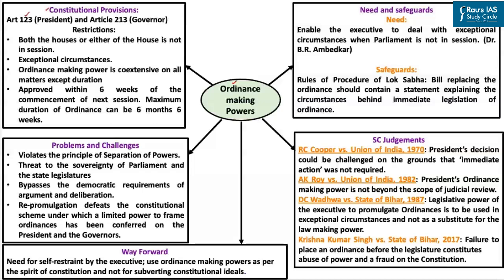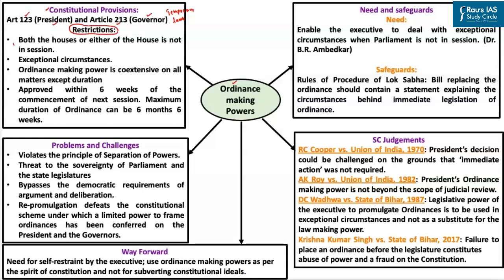Article 123 of the Indian Constitution empowers the President to promulgate the ordinances. On similar lines, Article 213 empowers the Governor also to promulgate the ordinances. These ordinances would have the same force and effect as an act of parliament, but we must understand that these ordinances are in the nature of temporary laws. Now with respect to exercise of ordinance making powers by both President and Governor, there are certain important restrictions. Let's look into these restrictions.